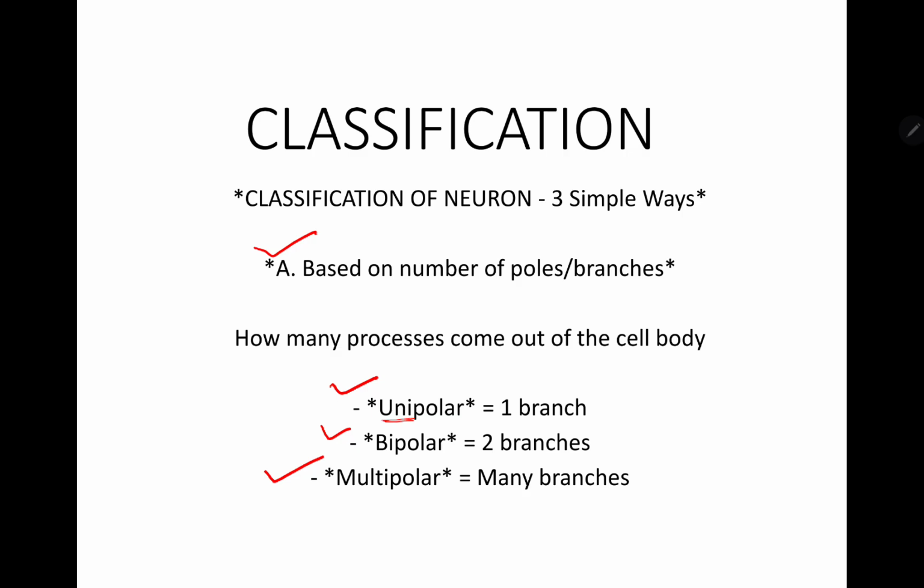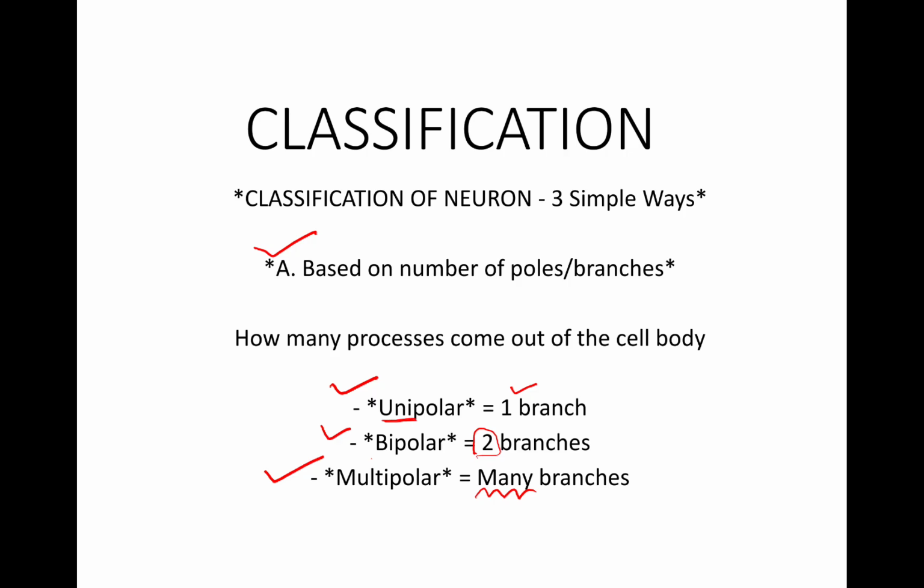Unipolar, as the name suggests, has only one branch. Bipolar has two branches, and multipolar means it has many branches. So many branches means many processes come out of the cell body.